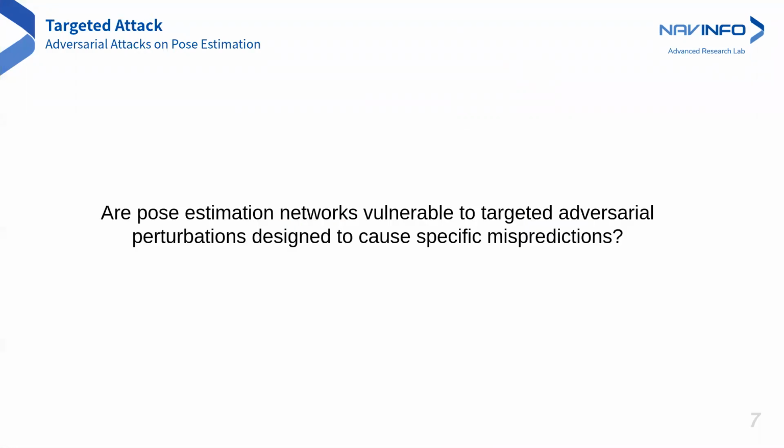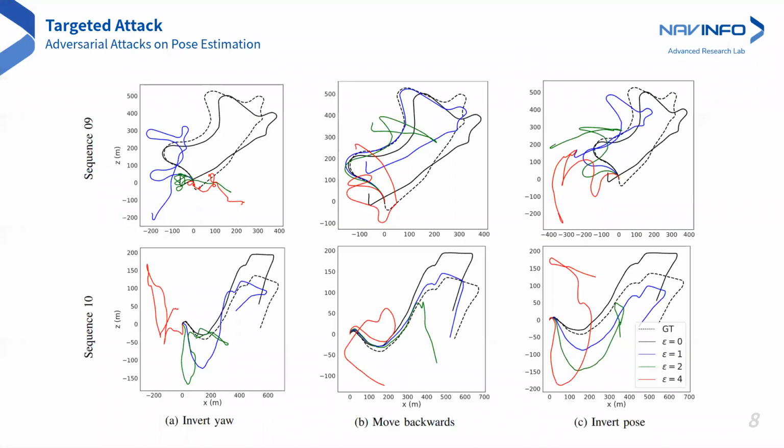Next, we study if pose estimation is vulnerable to targeted adversarial perturbations designed to cause specific mispredictions, such as an incorrect direction of translation or rotation. We propose 3 kinds of targeted attacks on the yaw, on the translation, and on the complete pose. We observe that the targeted attacks lead to notable errors in the predictions that are more severe than for the untargeted attacks. These attacks not only increase the trajectory drift, but also alter its geometry.